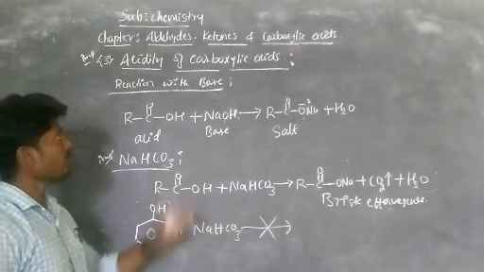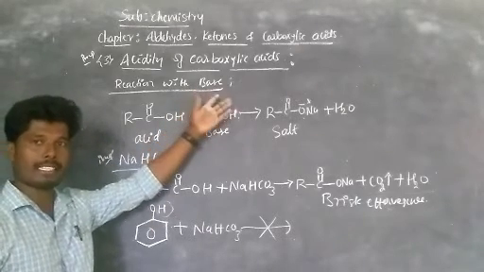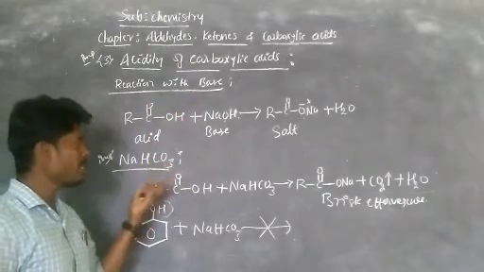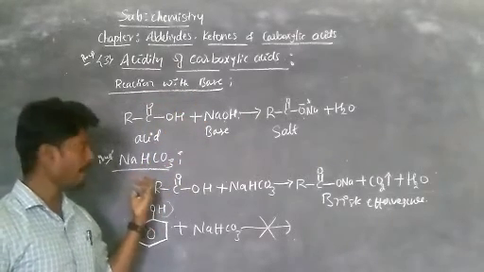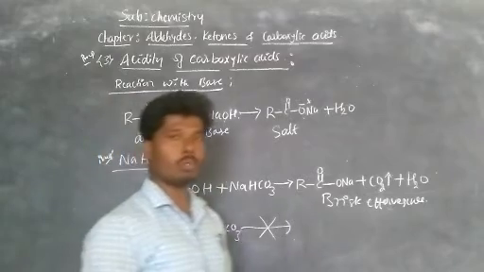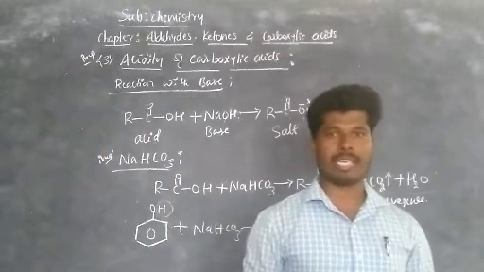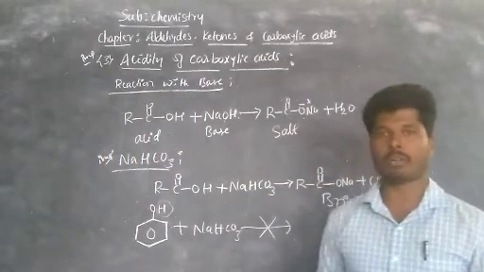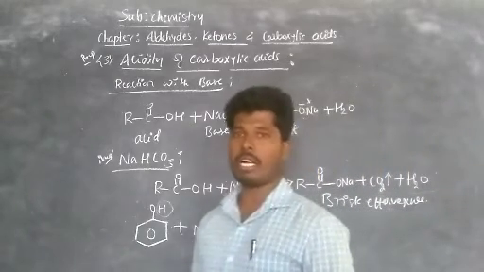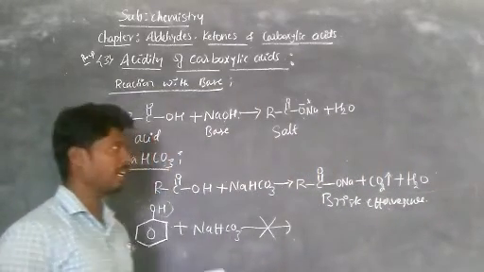Okay, the first one we are treating with some metals like sodium, potassium and calcium, and the second one is reaction with base, and the third one is sodium hydrogen carbonate. Okay, now some more methods to know the acidic strength of carboxylic acids, that is presence of electron donating groups or withdrawing groups. What is the acidic strength and how it varies, that we are learning now.